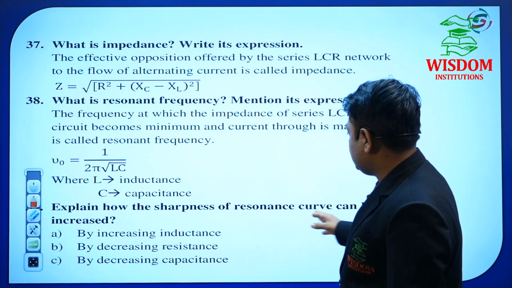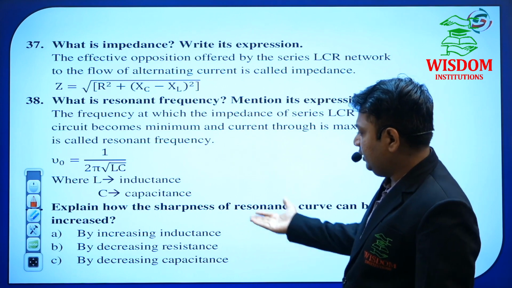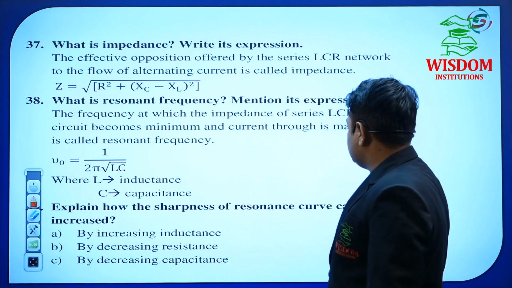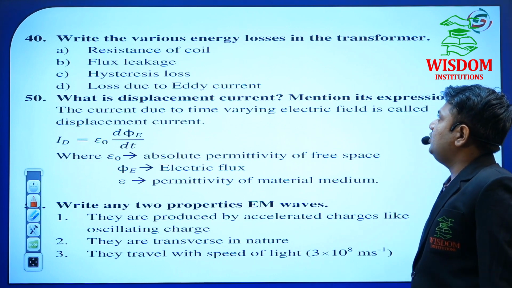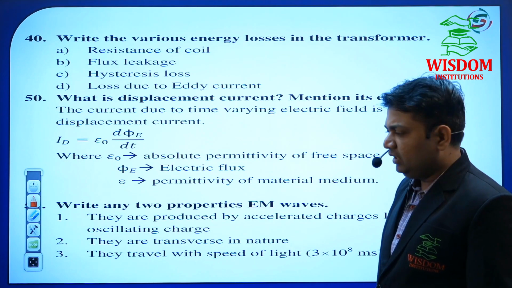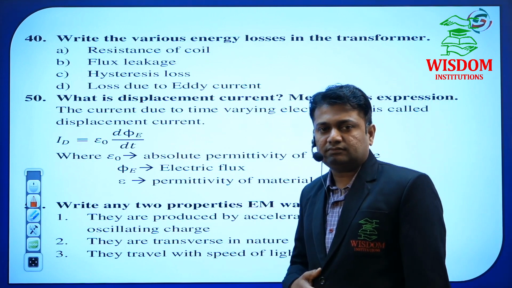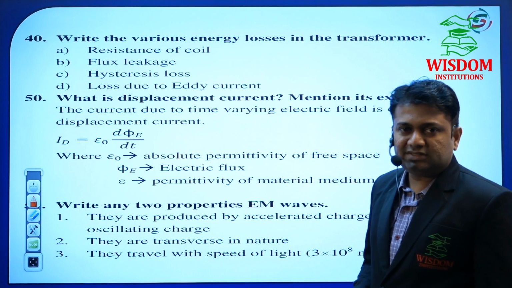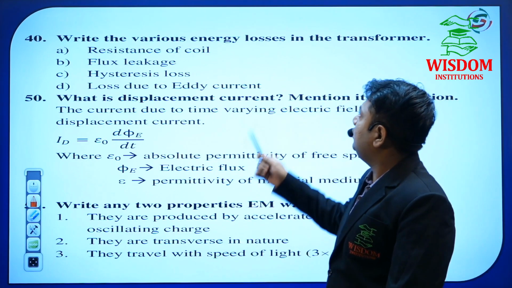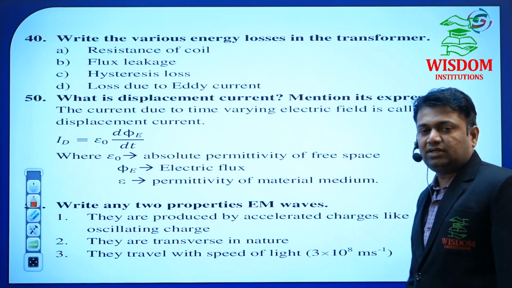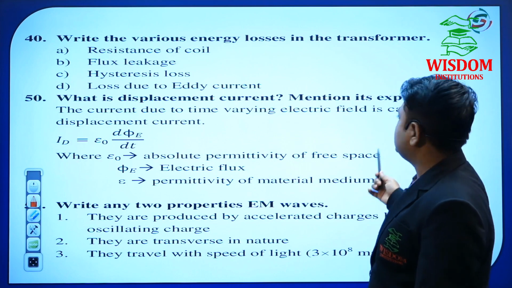Sharpness of the resonance curve can be increased. How will it be increased? By using 3 methods, we can increase the sharpness of the resonance. Write the various energy losses in the transformer. The transformer topic will play a very important role in this chapter. That is why you have to perfect this topic also. Transformer, what is a transformer, the diagram, and energy losses in the transformer are also very important. So, displacement current, mention its expression.